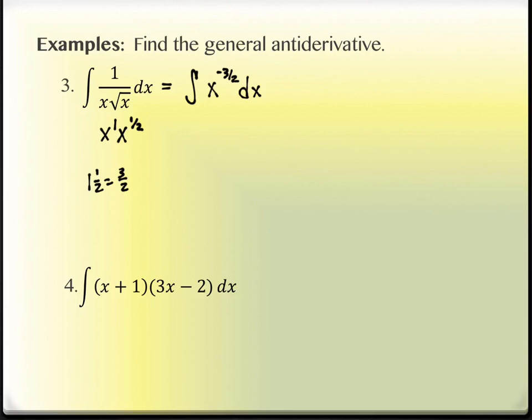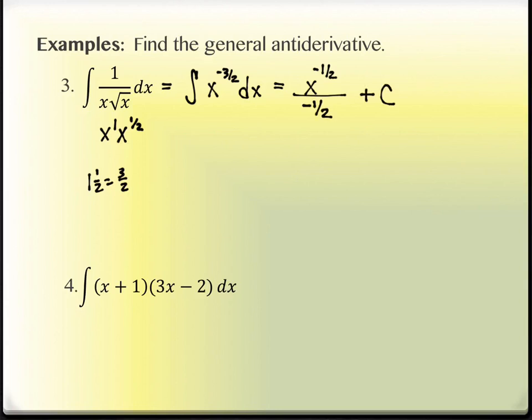Okay, so rewriting is really important for your first step. Good with the rewriting? Okay, so what do I do for a power rule with negative 3/2 x to the negative 3/2? I add 1. So what do I get when I take negative 3/2 and add 1? I get negative 1/2. And then what do I do? Close. Negative 1/2. Yeah, divide by negative 1/2.